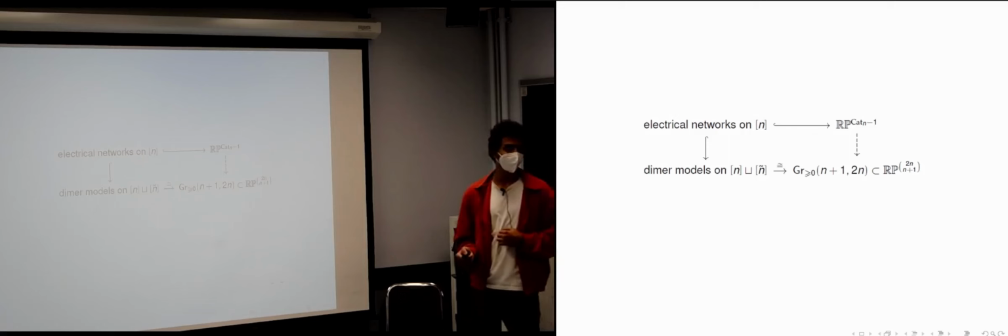So if you compose these two, then it gives you a point in the totally non-negative Grassmannian for each electrical network. And on the other hand, we can coordinatize electrical networks using this projective space over here. So the question is, is there a natural map that goes like this? So the next step is to define what this map is, this dashed map over here.